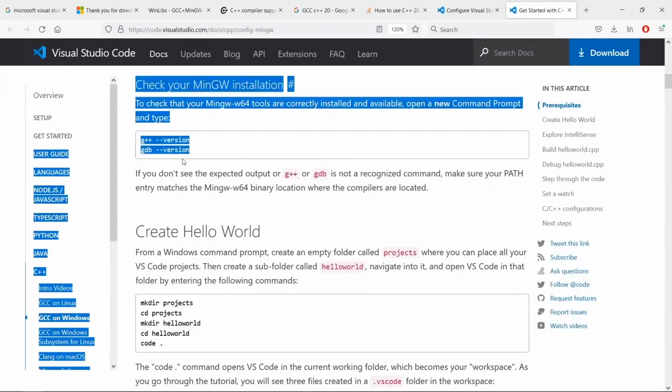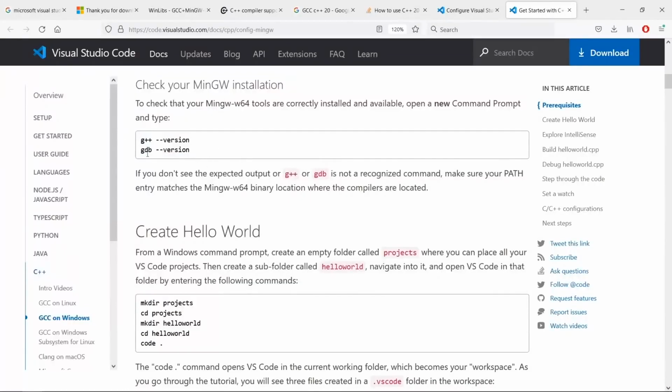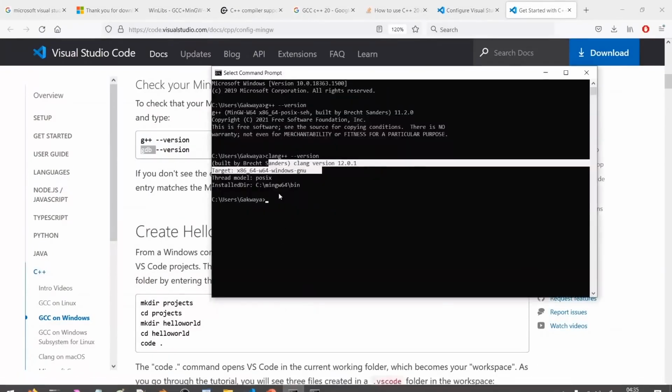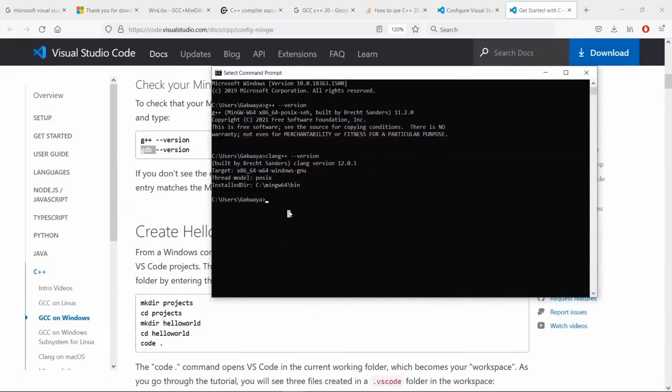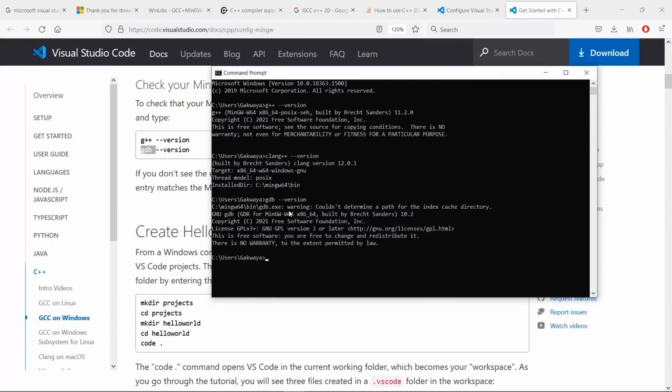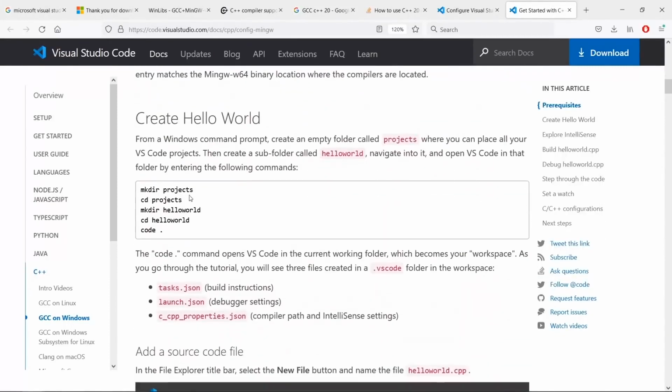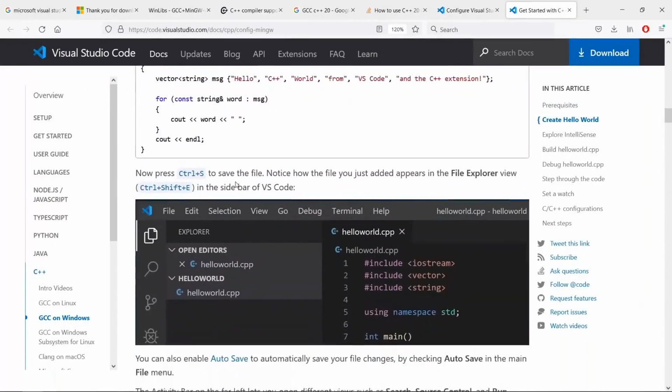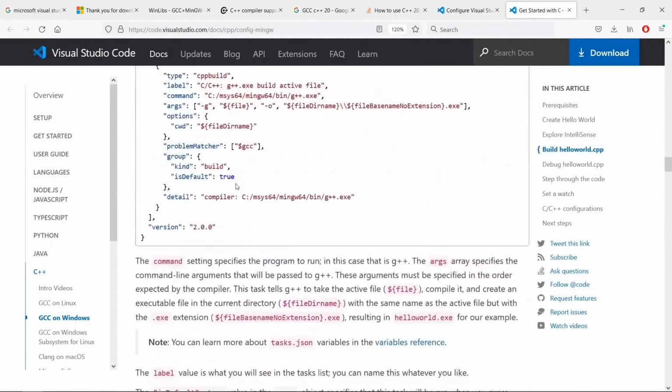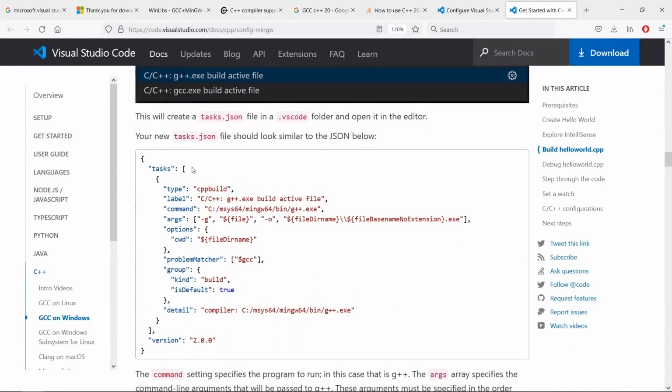So we have this step here, and if you wonder what GDB is, it is just a debugger you can use to debug your programs. And again, if we come to our terminal here and say gdb --version, we're going to have this available from our MinGW installation. You can see that we have this here. So this is working just fine. You can really follow this and configure your Visual Studio Code installation, but I am just showing you how to do this pretty fast.